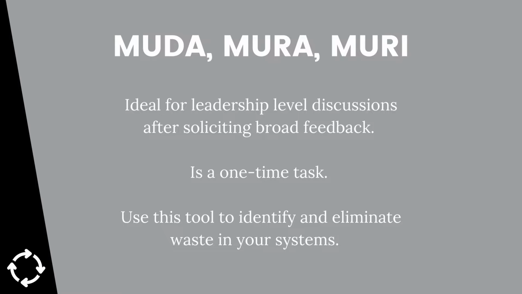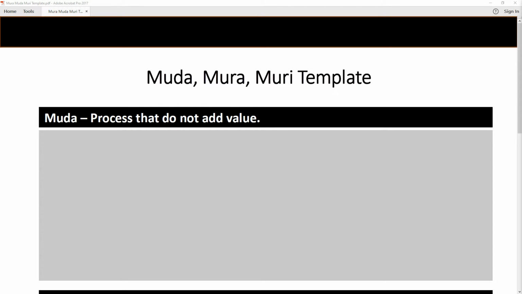feedback from a larger group of stakeholders or employees. I recommend using the plus delta tool for this task. This process can take some time to complete, as the leadership team will need to review stakeholder feedback and critically analyze their systems, so plan for a longer meeting or multiple meetings over a short period of time to complete the task thoughtfully. Let's take a look at the template.